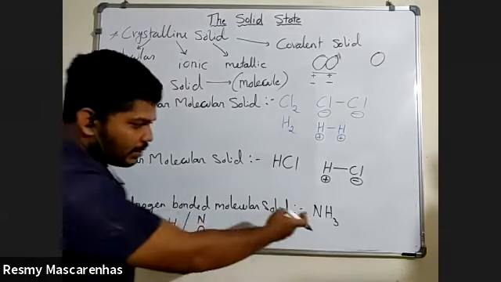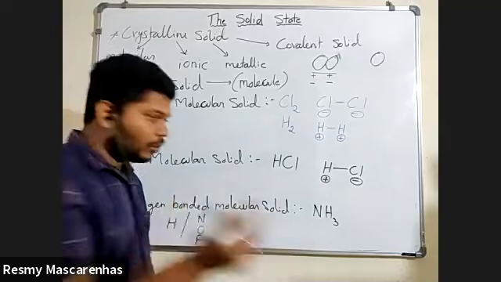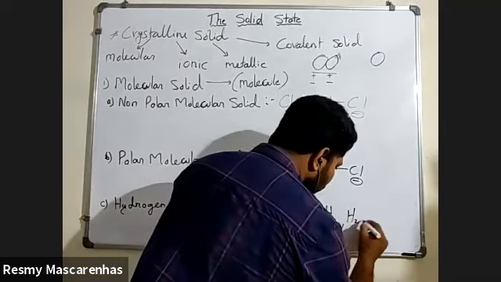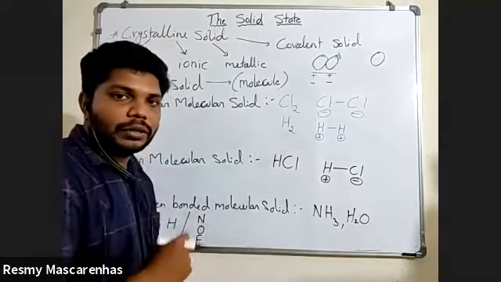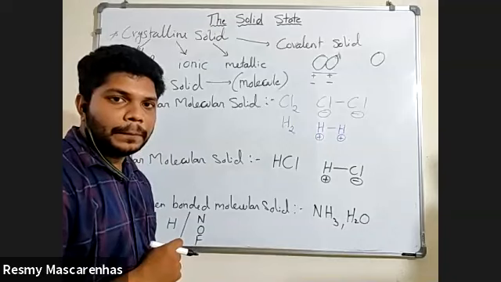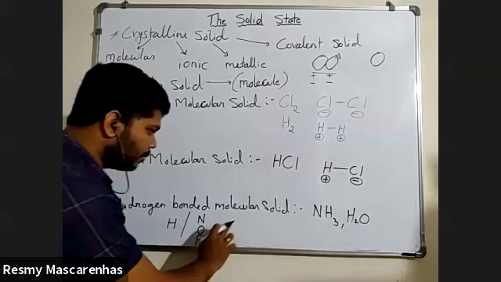Yes, hydrogen bonding is there because one side hydrogen, another side nitrogen is there. So here it will form a hydrogen bond, or else you can even say H2O. Here hydrogen bonding will be there or not? Yes. This type of solids are called hydrogen bonded molecular solids.